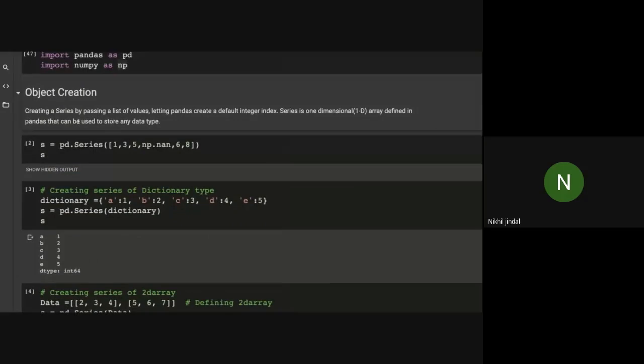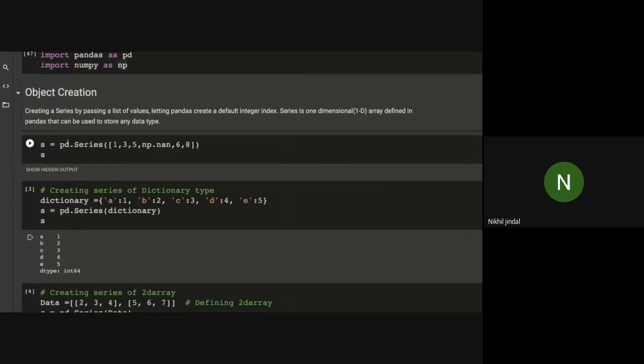Now I'm creating objects of pandas. Mainly, there are two types of objects of pandas. First is series, and second is data frame. The difference between the two is that a data frame is like a table where you have columns and index rows, but a series is like a single column. So basically, when you combine more than one column, or more than one series, you will form a normal data frame. So here, first I'm trying to form a series.